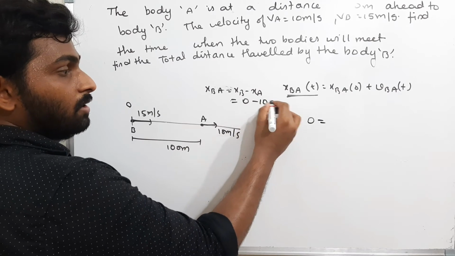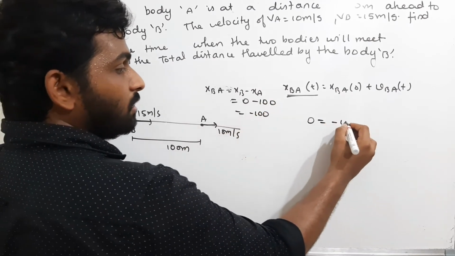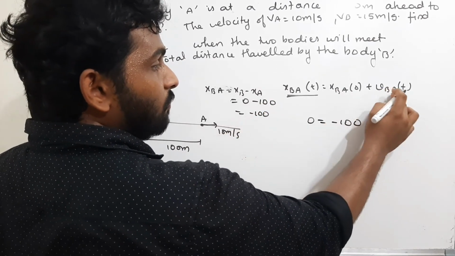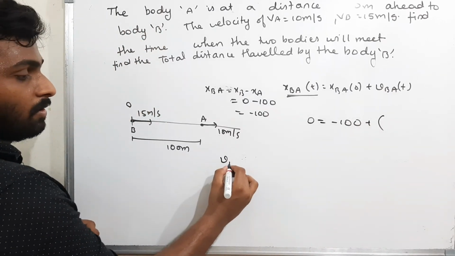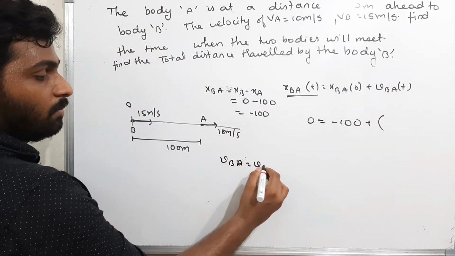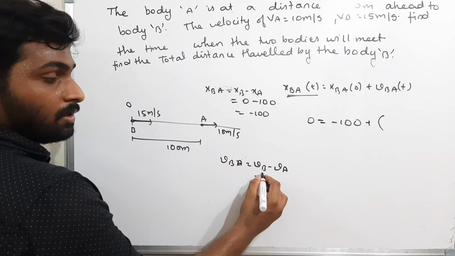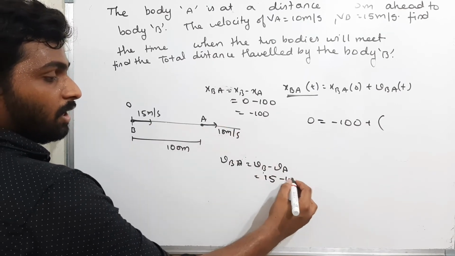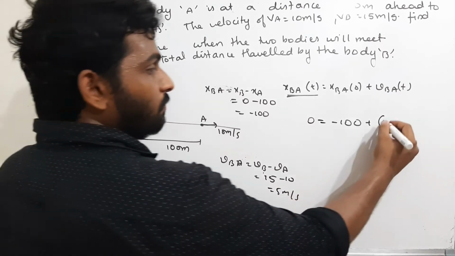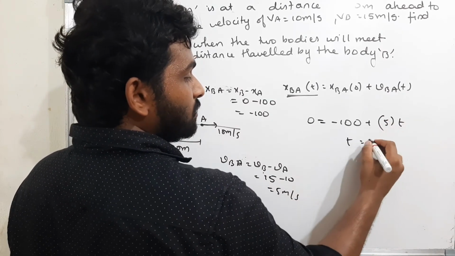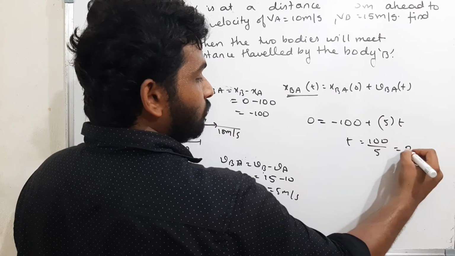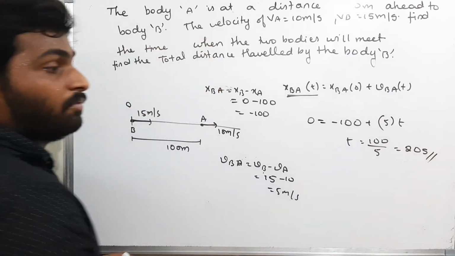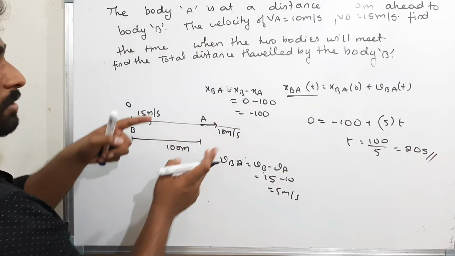Therefore minus 100, plus the velocity of B with respect to A. That means V_BA is equal to V_B minus V_A. V_B is 15 and V_A is 10. Therefore 5 meters per second, 5 meters per second into time. Therefore time is 100 by 5, which is nothing but 20 seconds. After 20 seconds, both the bodies will meet.